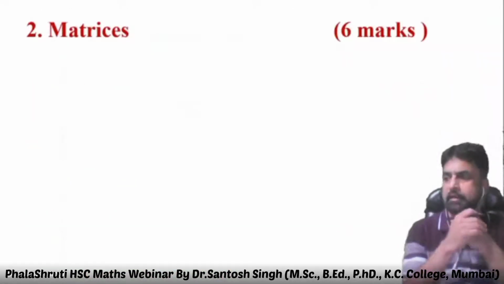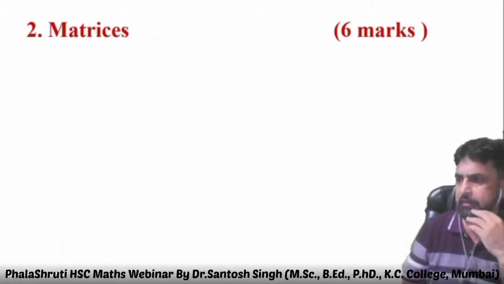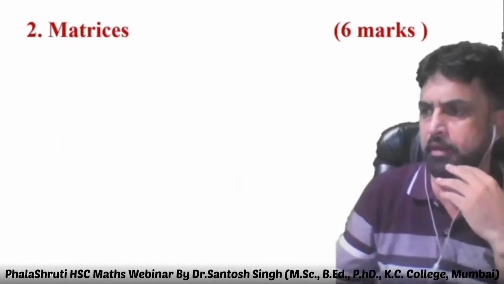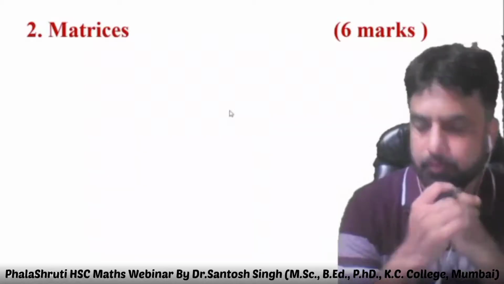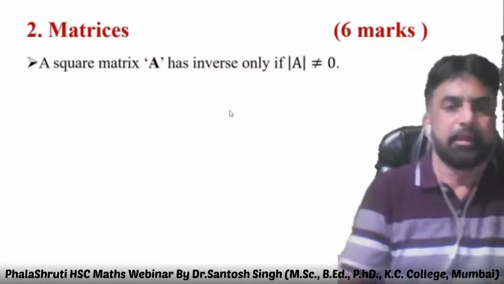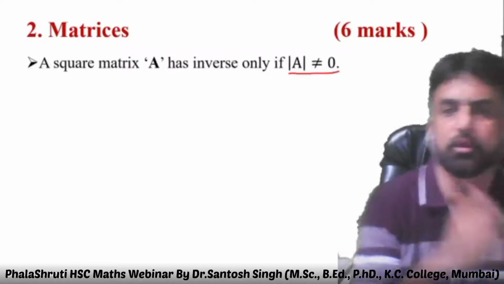Then come to matrices. It's a 6 marks chapter. What exactly do you have to remember? In a square matrix A, the inverse exists if determinant A is not equal to 0.